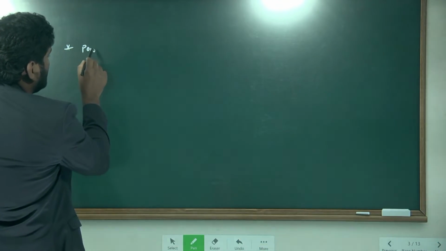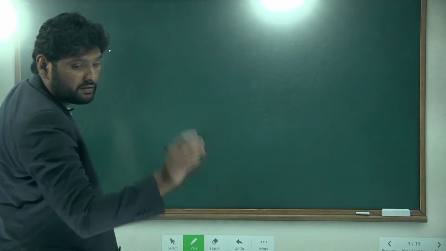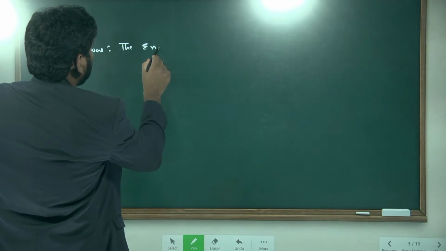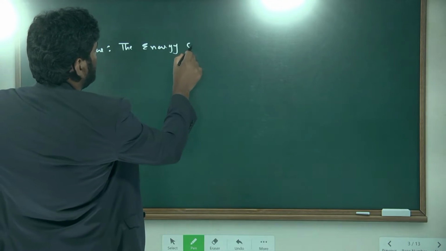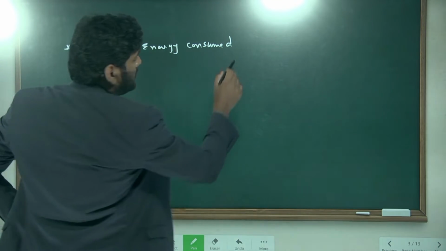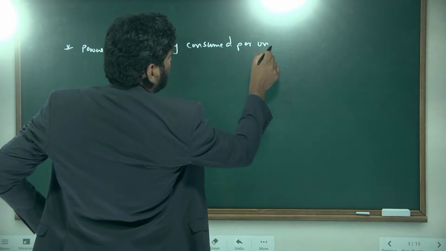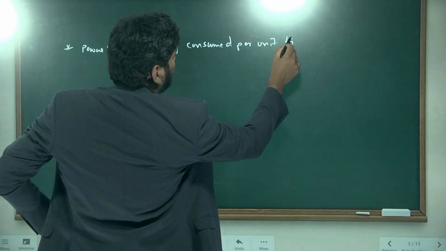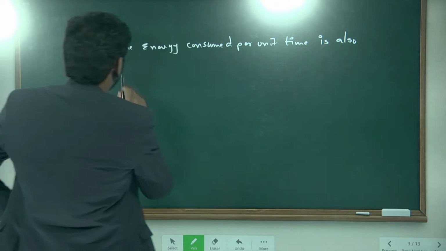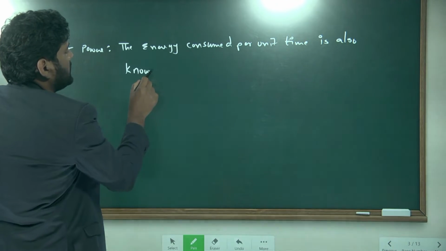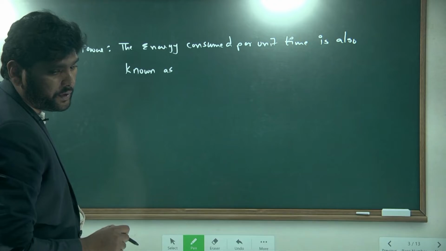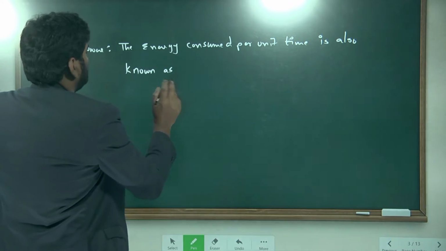Power, other way of representation of the power: the energy consumed per unit time is also known as what?